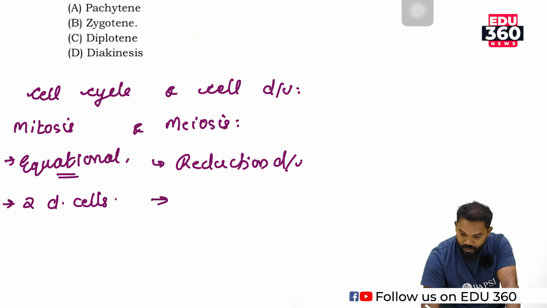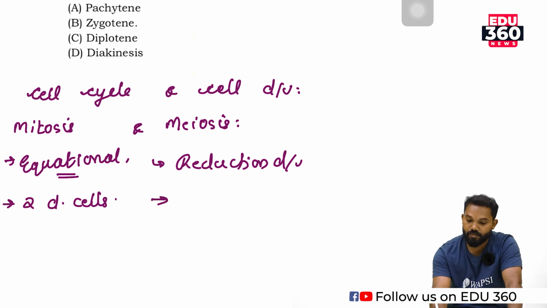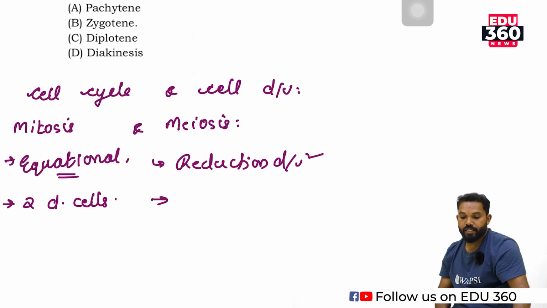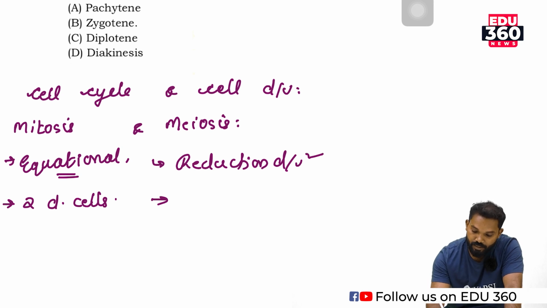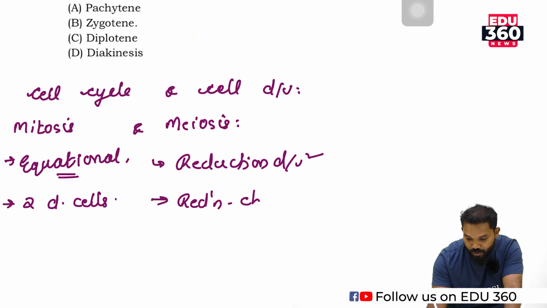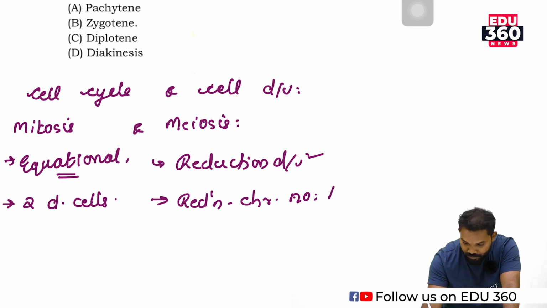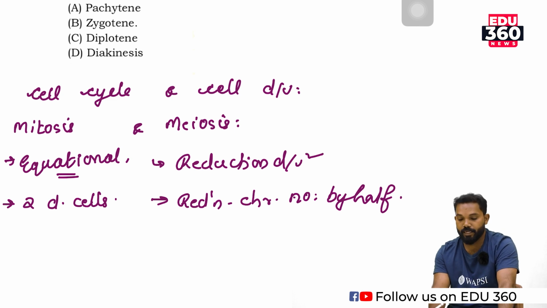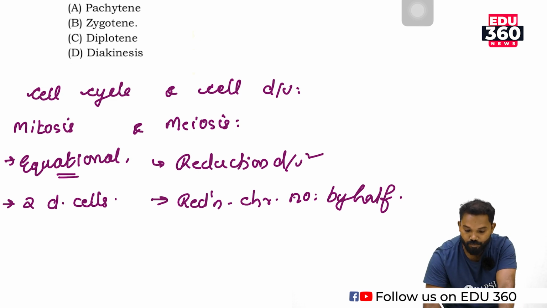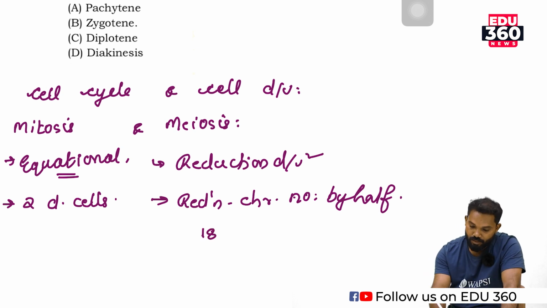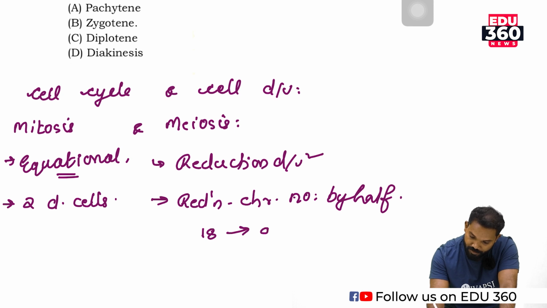And the next division, meiosis, is reduction division. Why the term reduction? Here the reduction is a reduction in the chromosome number. How much does it reduce the chromosome number? By half. It reduces the chromosome number by half, which means if the parent chromosome number is 18, then the daughter chromosome number is 9.